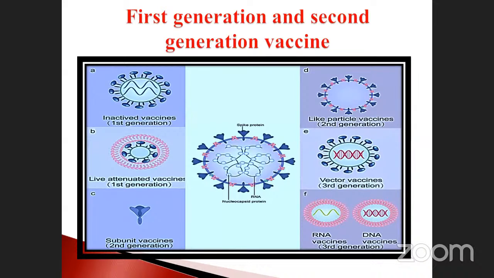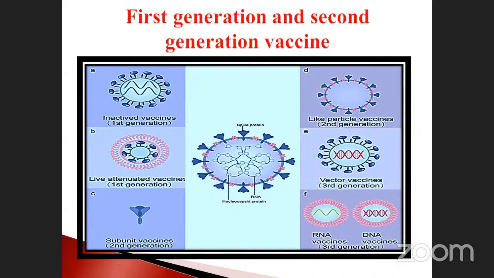So this is the first generation and the second generation, of how they prepared immunizations in the initial or ancient stage, how it was possible. Okay. See here, this is the first stage: live attenuated, this is called inactivated. Live vaccines were also prepared. That is the first generation.